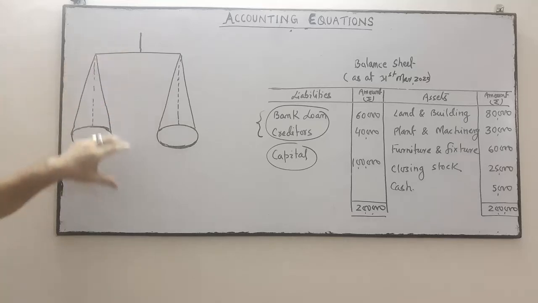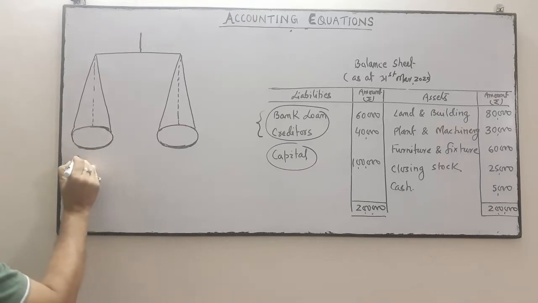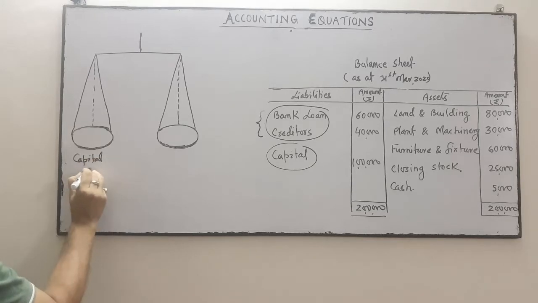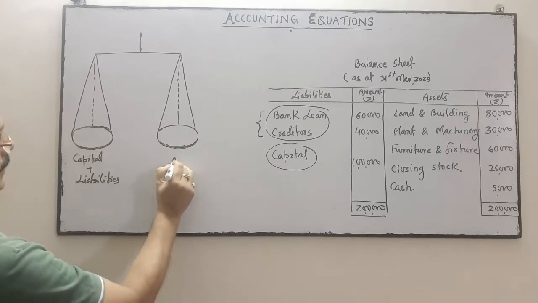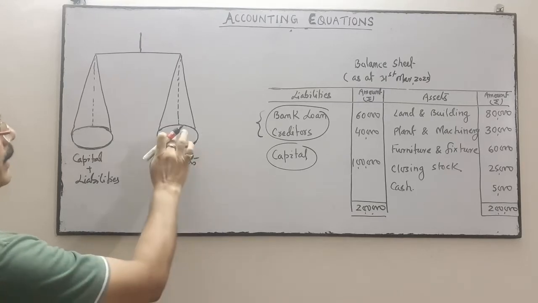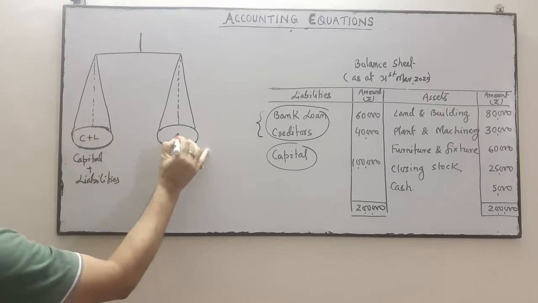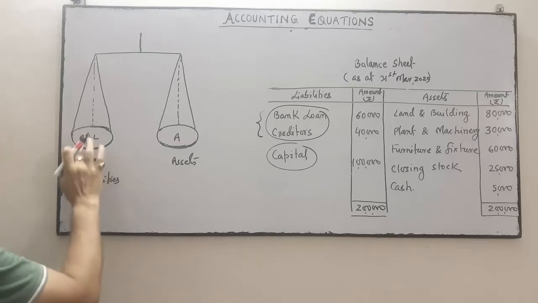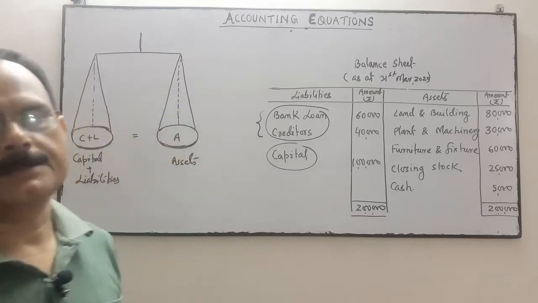You can also understand this through a balancing tool. The left hand side of this tool is your capital plus liability and the right hand side is your assets. A for assets, C for capital and L for liabilities. Always this equation will be balanced after the effect of any transaction.